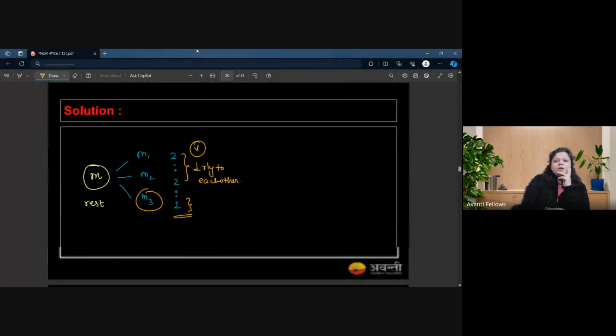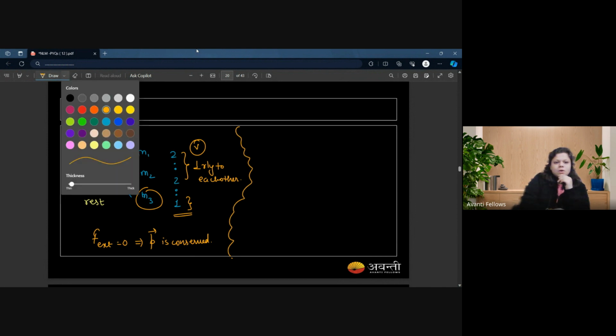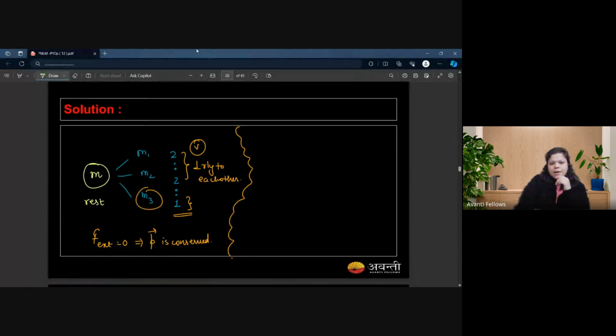In these kinds of questions, when there is no external force applied, we say the external force is 0. If the external force is 0, then momentum is going to be conserved. This is the basic principle, right? We need to follow it. On the basis of it, let's solve this question. The basic thing I really feel is that whenever you have ratios, just remove the fractions as much as you can.